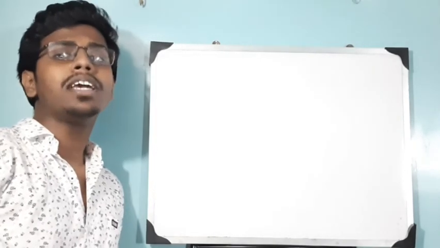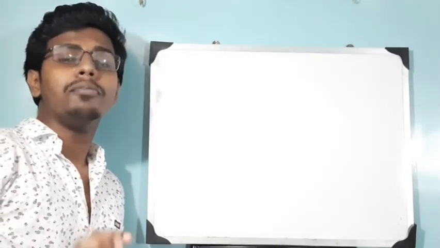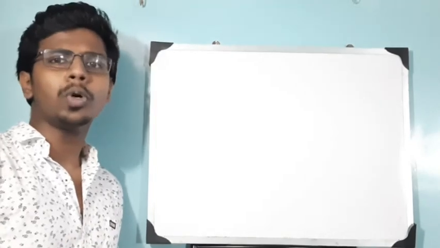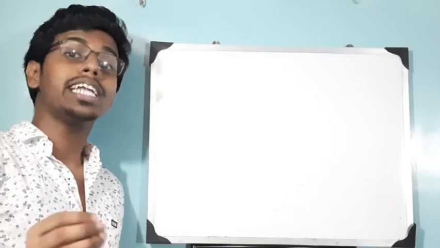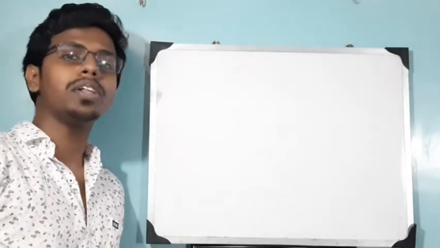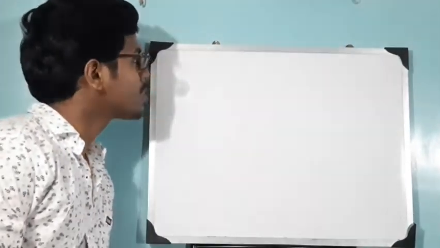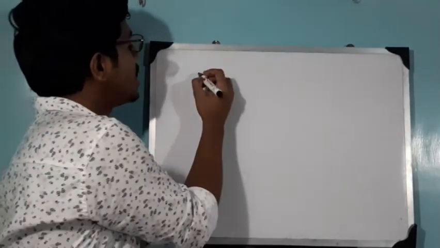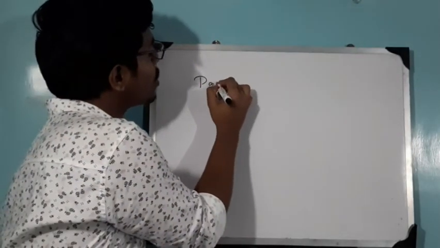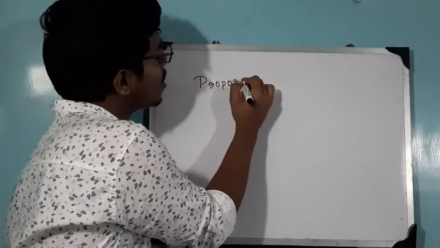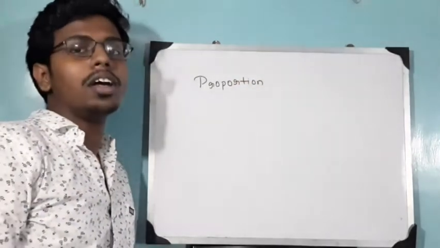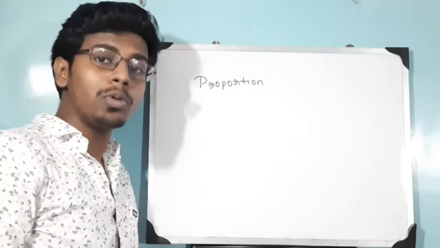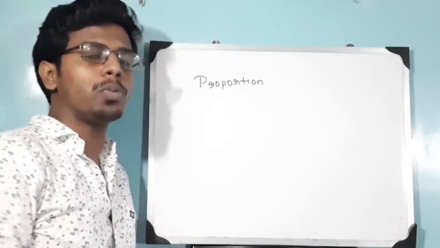First I will give you some of the basic terms. There are only two terms which are very much important for this chapter. First let's understand those terms and then we will go straight to the varieties. So the first term is proportion. In order to solve the problems of proportion, we have to know what proportion is.